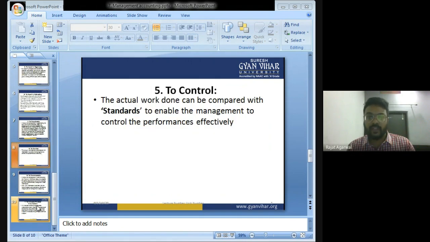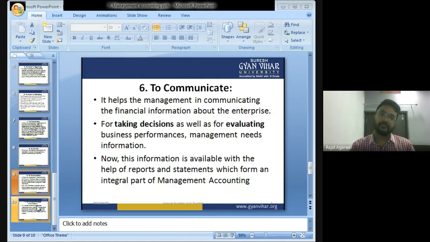To control, it helps the organization in comparing actual work with the standard so that the management can take appropriate control actions. To communicate, it helps the management in communicating the financial information about the enterprise for taking decisions as well as evaluating business performance; management needs information. Got my point? What is management accounting?